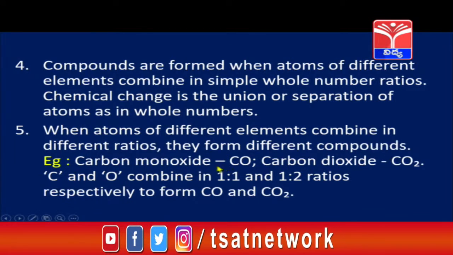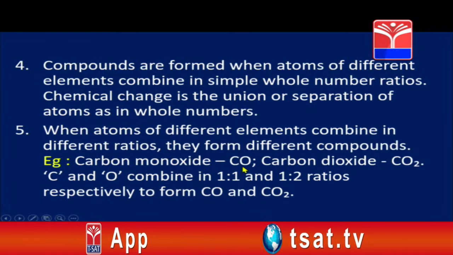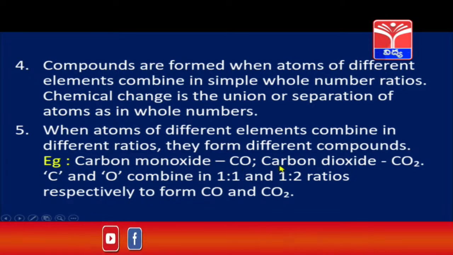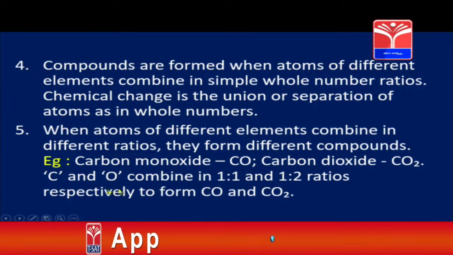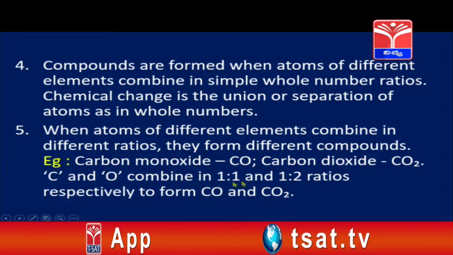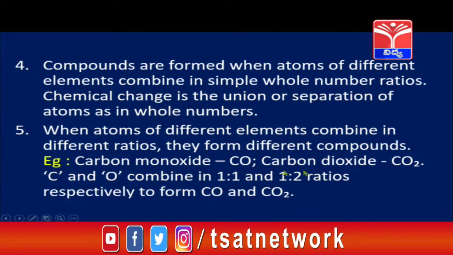Now, to understand this, we have the example of carbon and oxygen, children. See the formula of carbon monoxide. Yes, carbon monoxide is given by CO, where C stands for carbon, O stands for oxygen. Carbon dioxide, CO2. So here mono means one oxygen only, dioxide means two oxygen. So here carbon and oxygen are combining in 1:1 ratio to form carbon monoxide and 1:2 ratio to form carbon dioxide. Children, these two are different compounds.